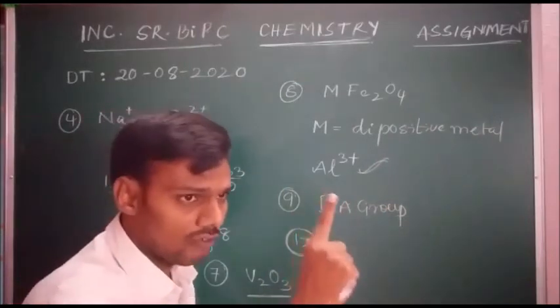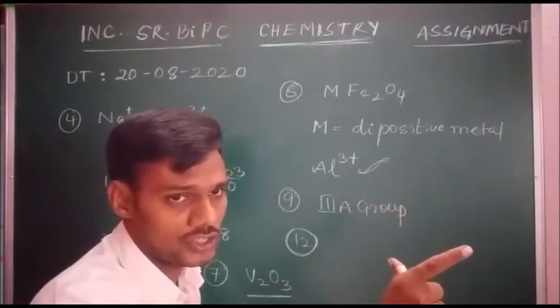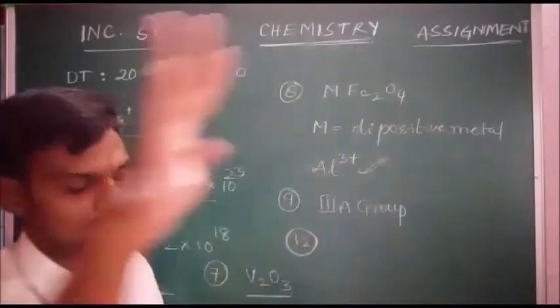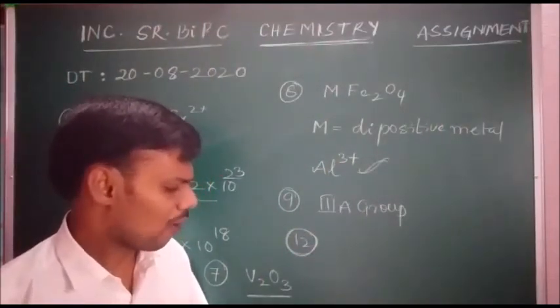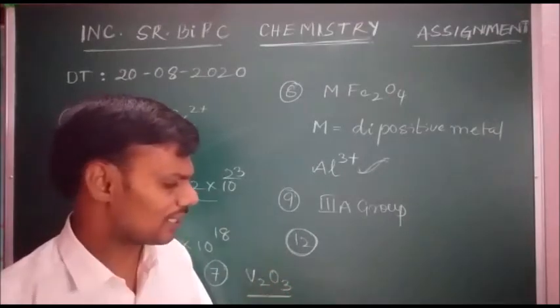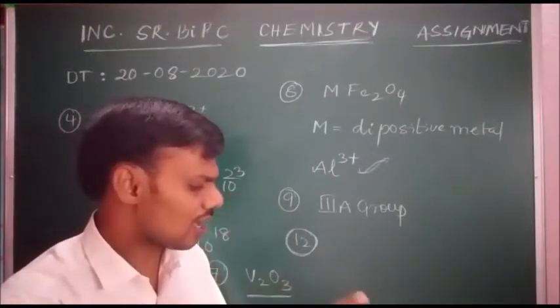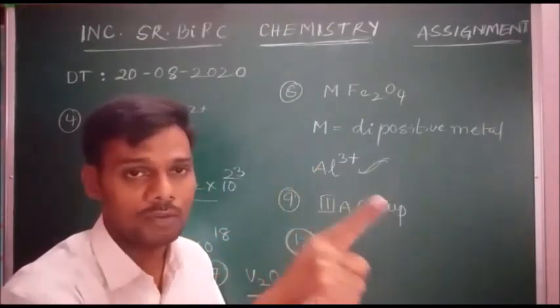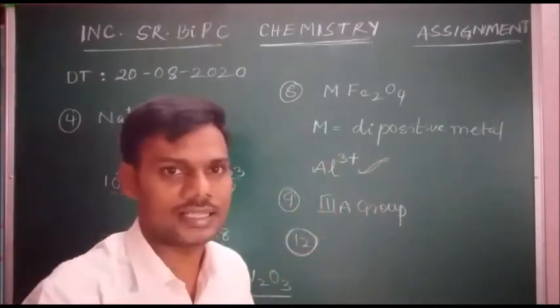An equal number of cations and anions are missing from the lattice. As a result, its density decreases. So in question number 12, the correct statement is that an equal number of cations and anions are missing from the crystal lattice, and density is decreased.